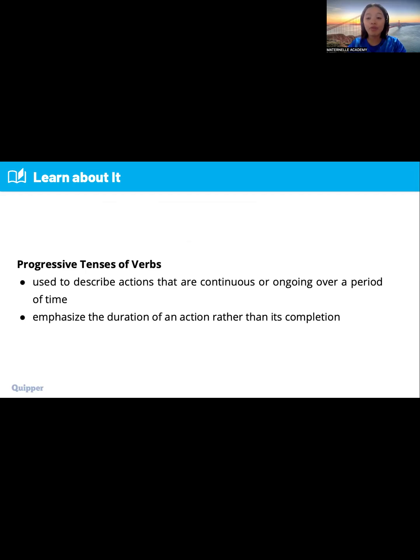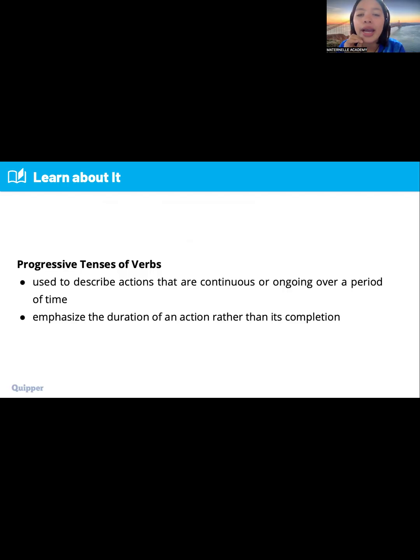So how about if it's present progressive? Present progressive means it's happening now. How about in the past? Past progressive, what do you mean about that one? Past progressive, it was happening before. When we talk about future progressive, it will happen later on. So that's the difference. For example, present progressive: I am eating now.